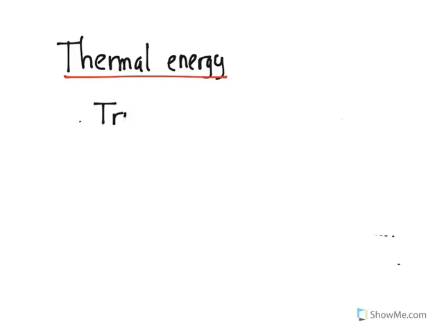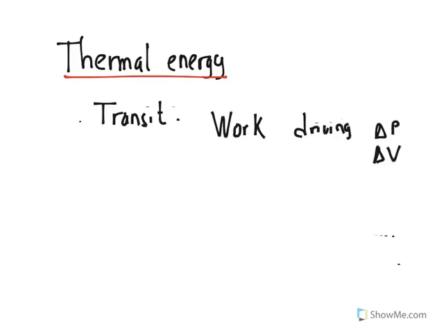Another kind of energy is the transit energy. It's the energy that is going to move from one body to another. The first kind of energy that is performed by interactions is work, where the driving force is going to be a change in pressure, or a change in voltage if we are talking about electrical energy. And then we have heat, where the driving force is going to be a change in temperature.